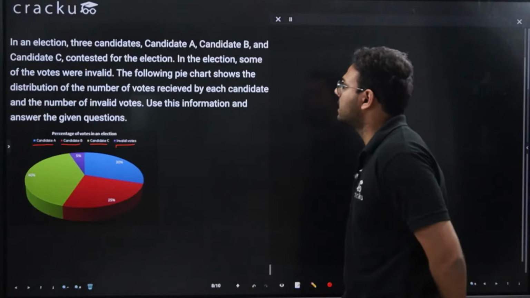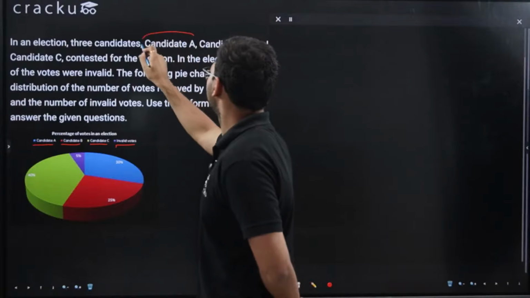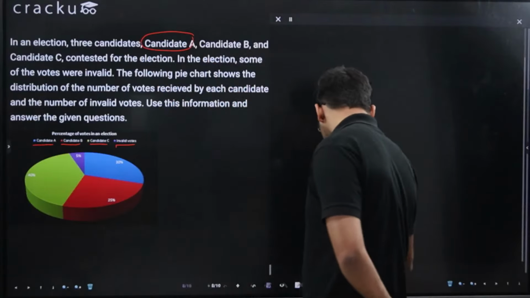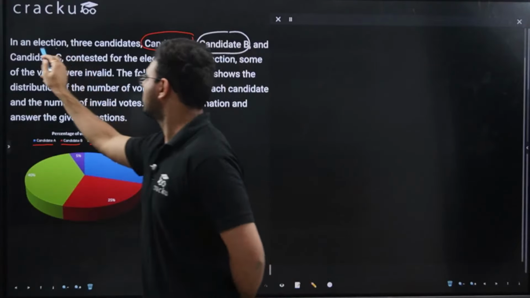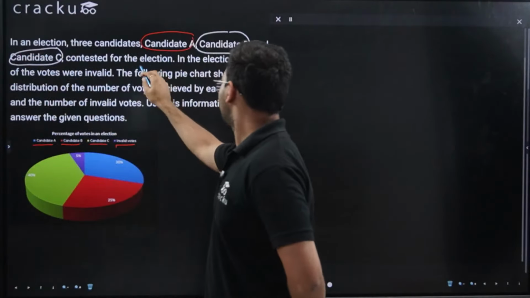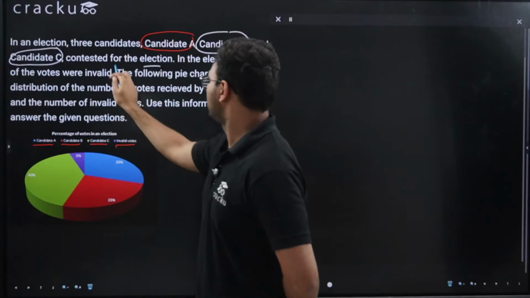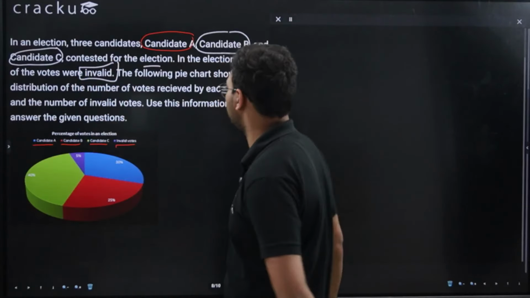It is given that in an election, 3 candidates, candidate A, candidate B, and candidate C, contested for the election. In the election, some of the votes were invalid. So there were a certain number of votes which were invalid.